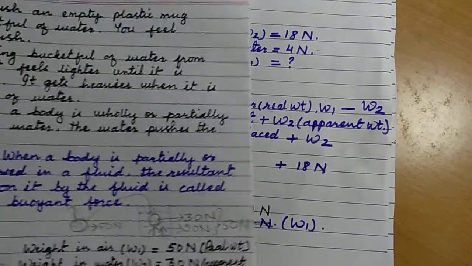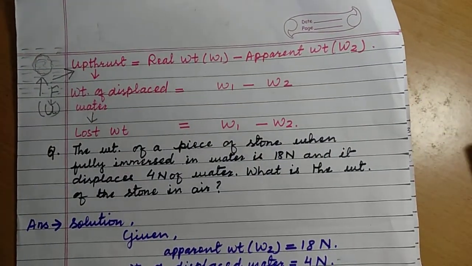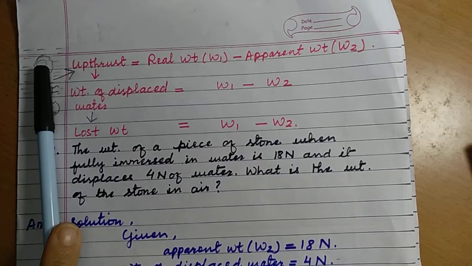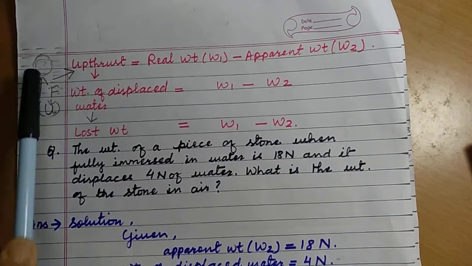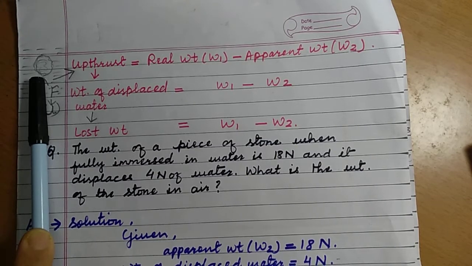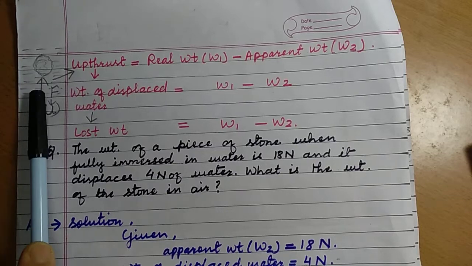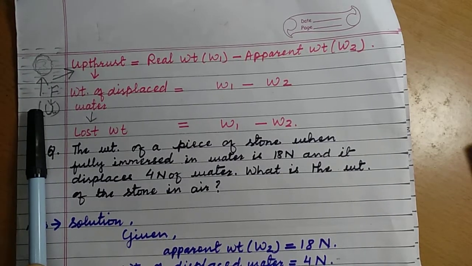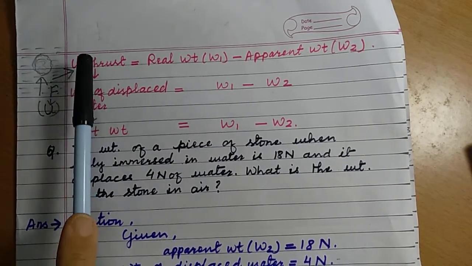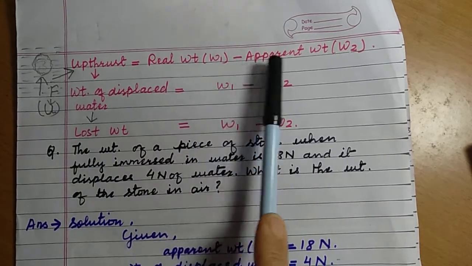This is upthrust. Now we are going to see this more. You have understood that the stone is in water and the stone is being pushed upward by the liquid, and this pushing upward force is upthrust. Liquid is pushing the stone upward. This upward force is upthrust. So upthrust is equal to real weight minus apparent weight.